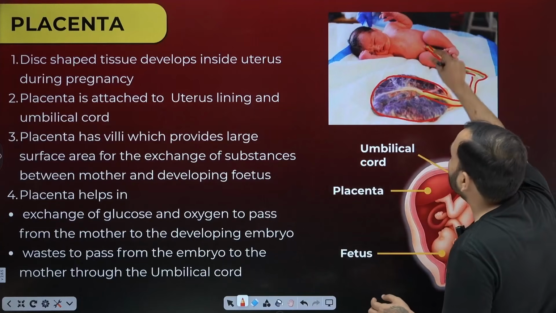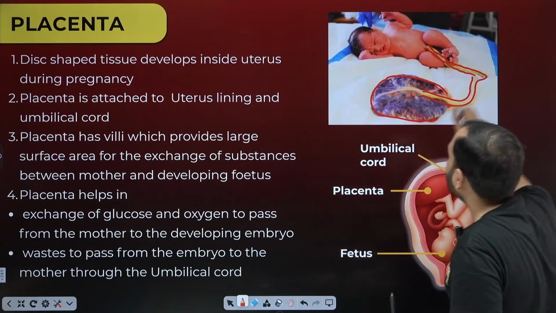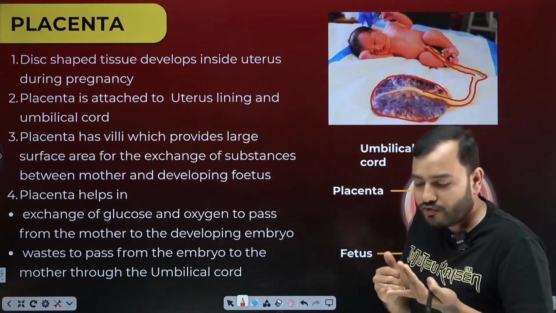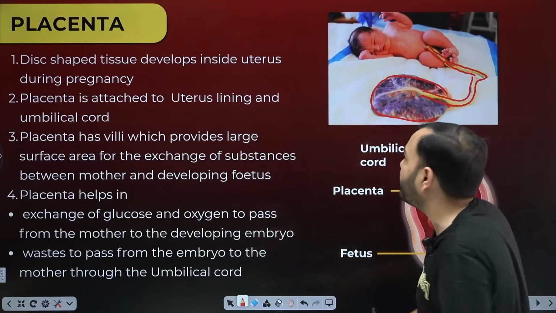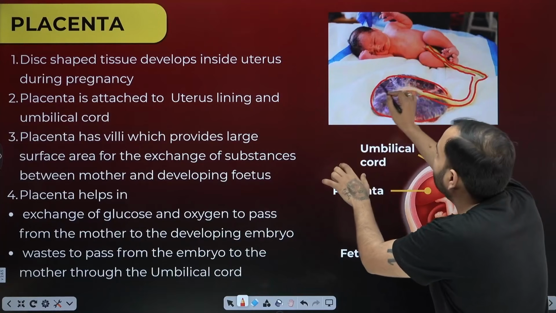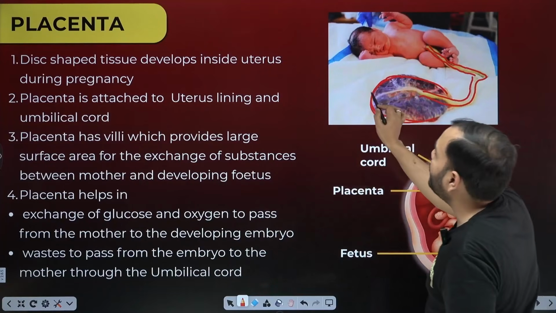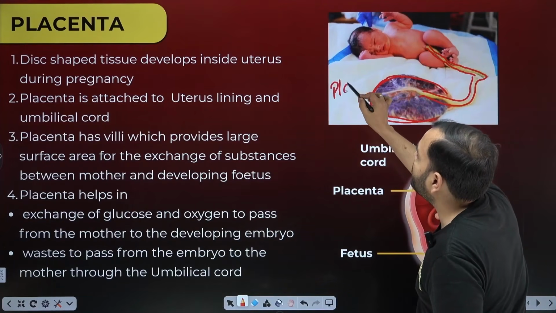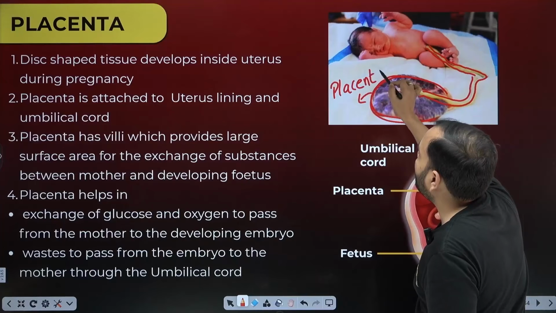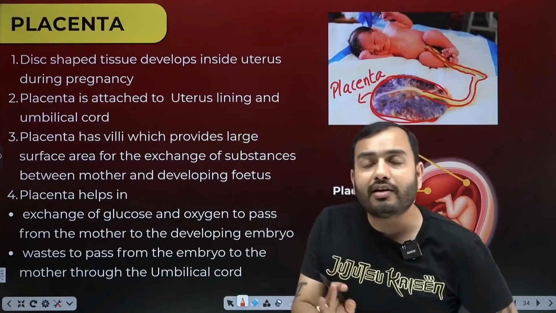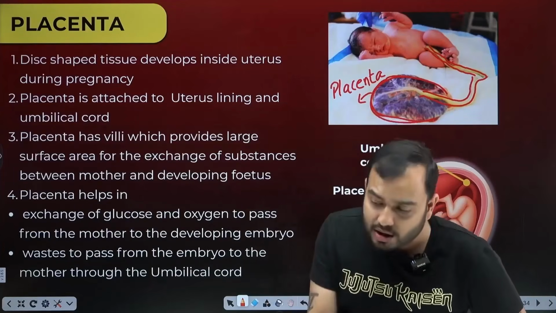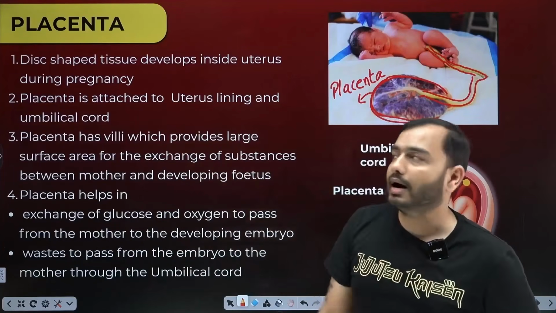The umbilical cord is there when the child is in the mother's womb. Through this cord, it gets food from mummy and gets oxygen. The child excretes its waste into mummy's blood. This umbilical cord is attached to a disc-shaped tissue. We call this, beta, the placenta. This is the tissue that, when you were in your mother's womb, gave you food, gave you water, gave you oxygen and took your waste out.